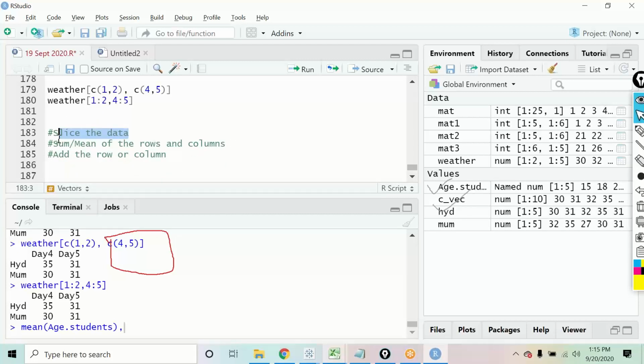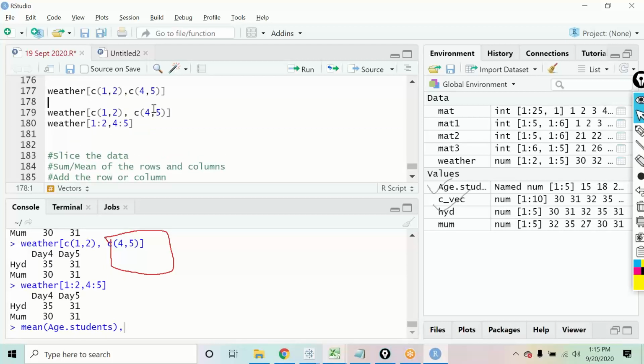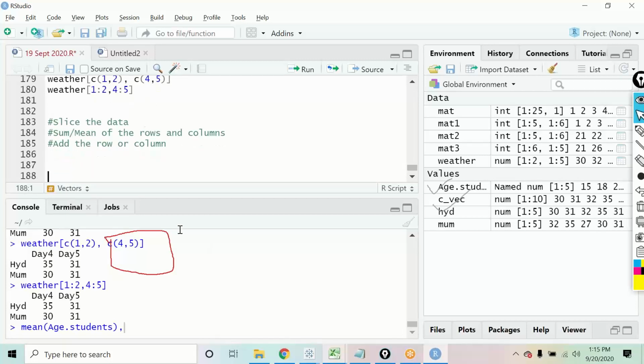So how will we do it? Slicing we have already seen. Are you all clear on how this slicing is happening, how we are picking out a section of a matrix from this variable? Anyone, any doubts on that?